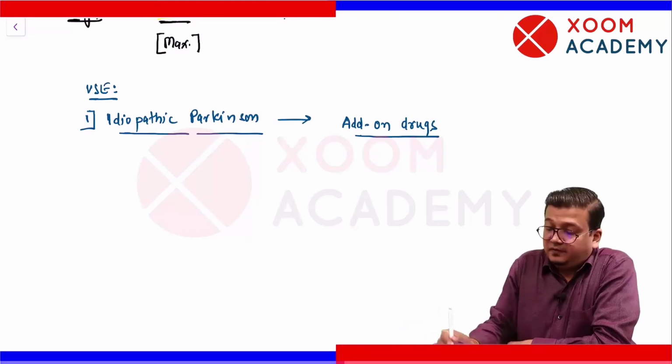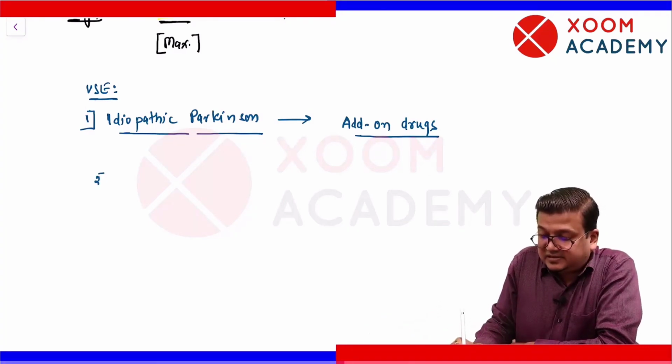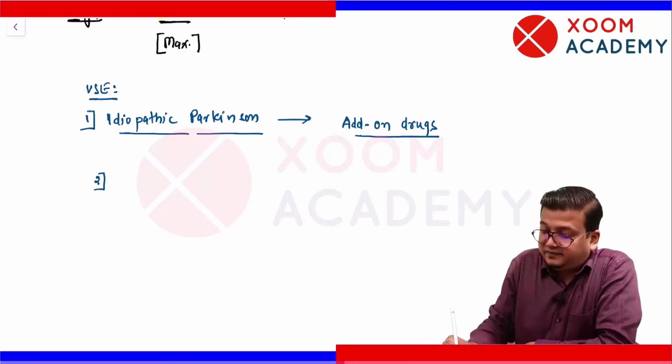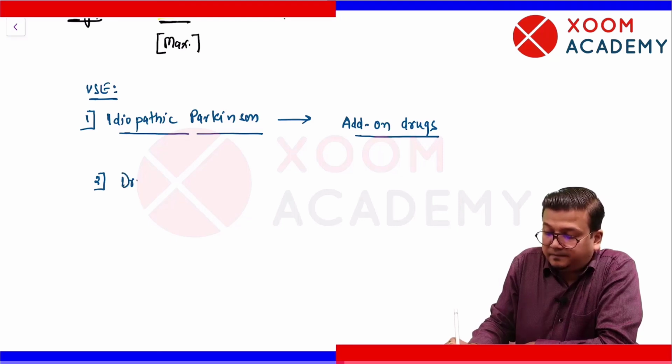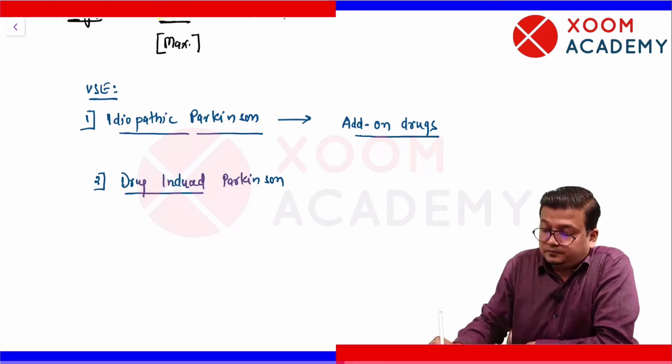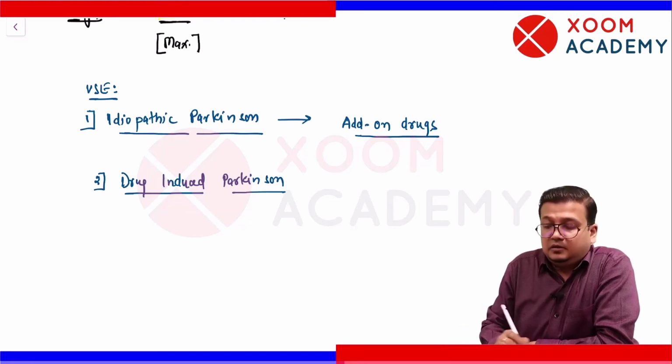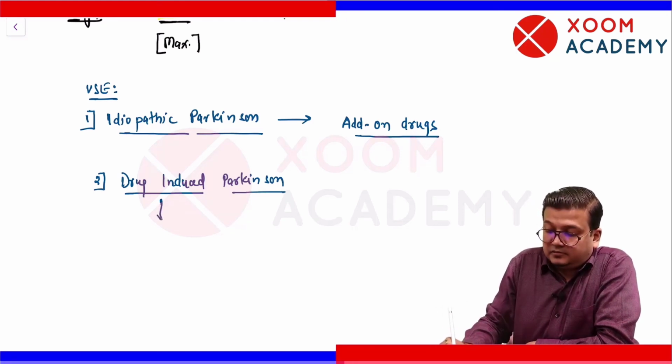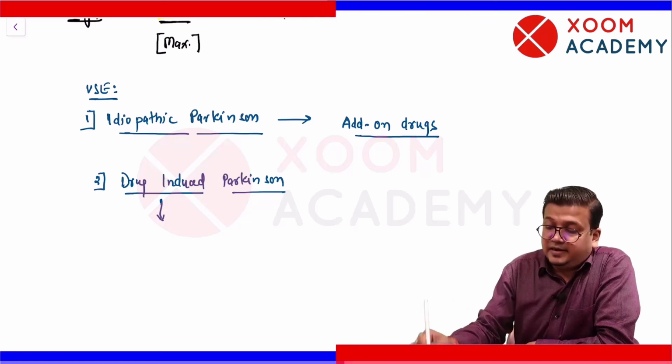But there is another kind of Parkinson that we have discussed in antipsychotic extrapyramidal side effects, that is called drug-induced Parkinson's. Now focus on the word drug-induced. Which drug has induced Parkinson? It is nothing but antipsychotic.